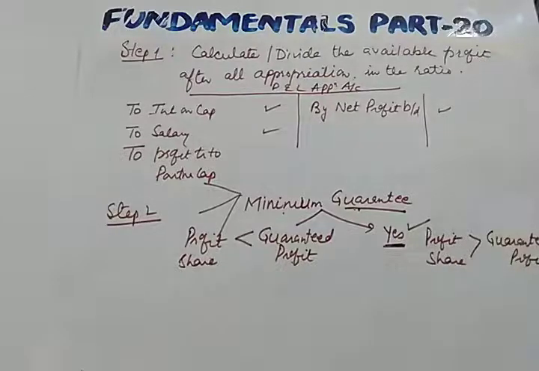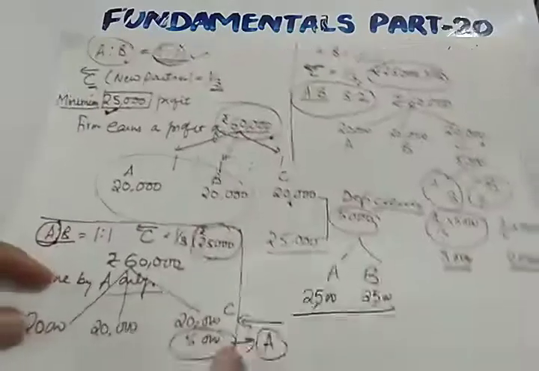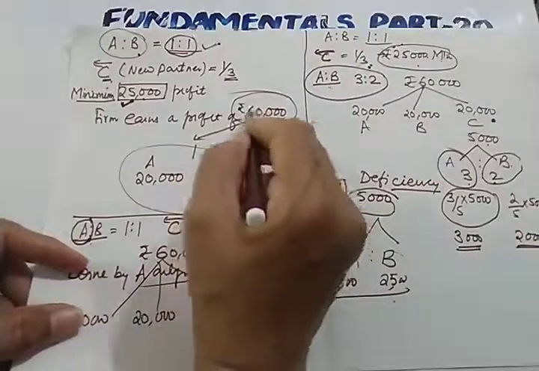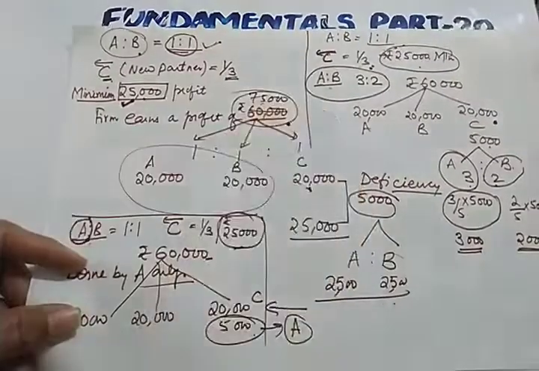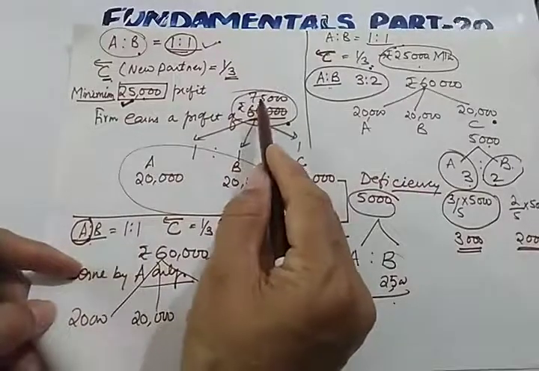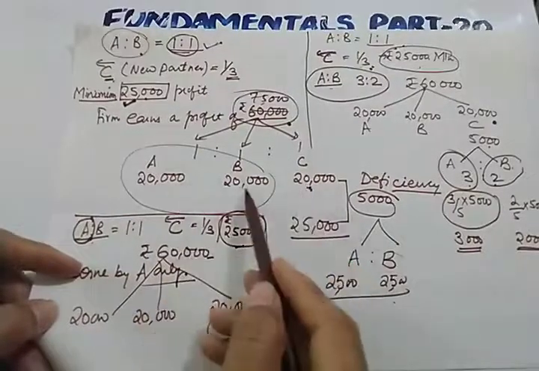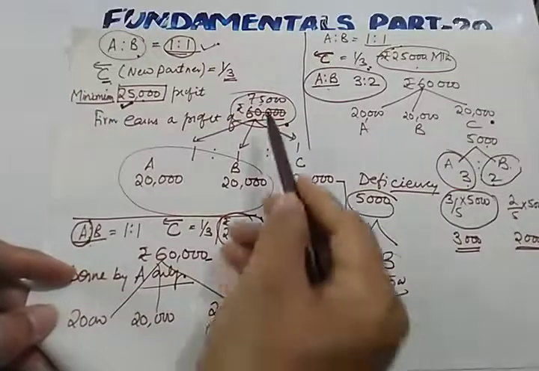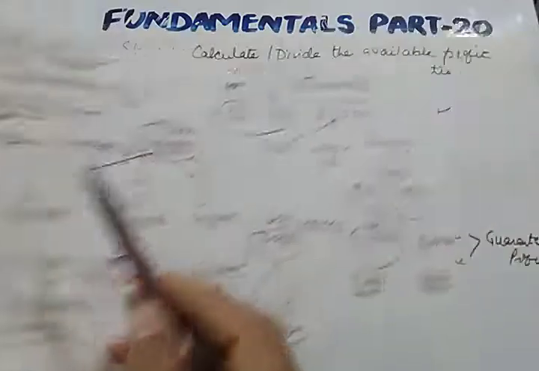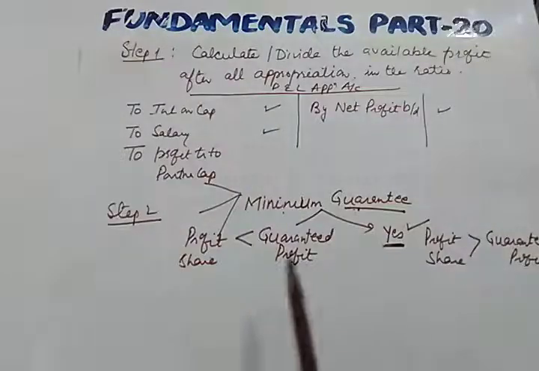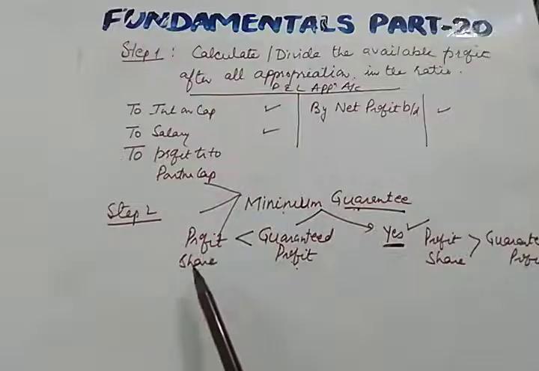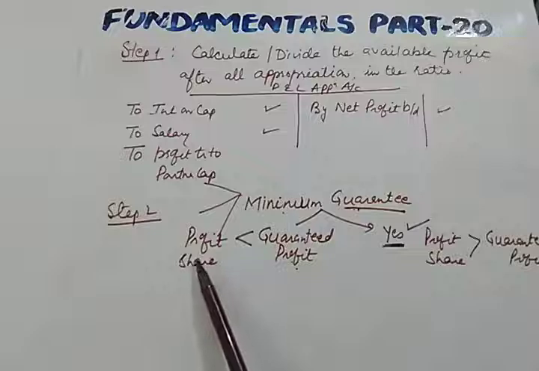Let us go back to the previous example. For example, if their profit is, let us say, 75,000, then what will happen if their profit is 75,000? In that case, all partners will be getting 25,000, 25,000, 25,000. Then there is no problem of guarantee. But the problem will occur if the guaranteed profit is more than the profit which is given to the guaranteed partner.